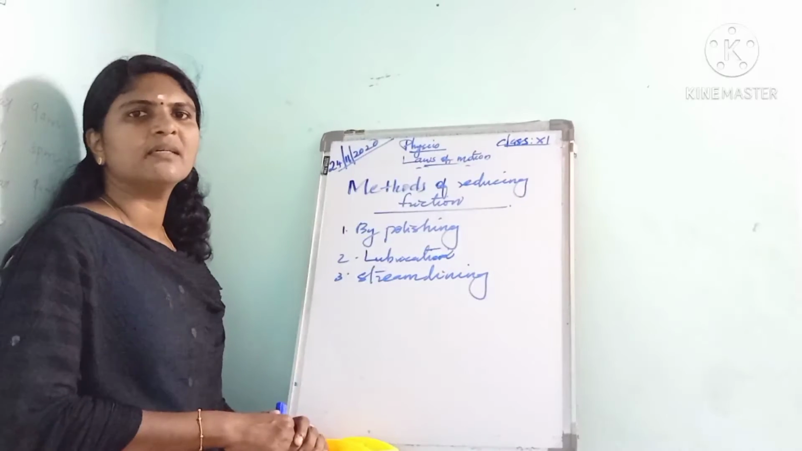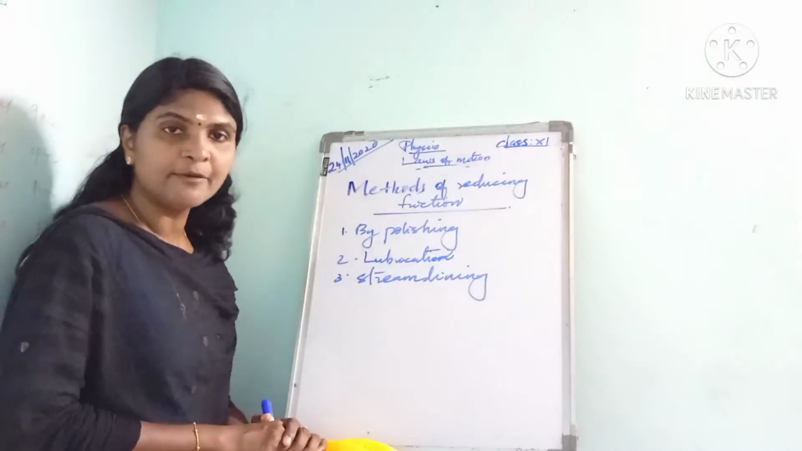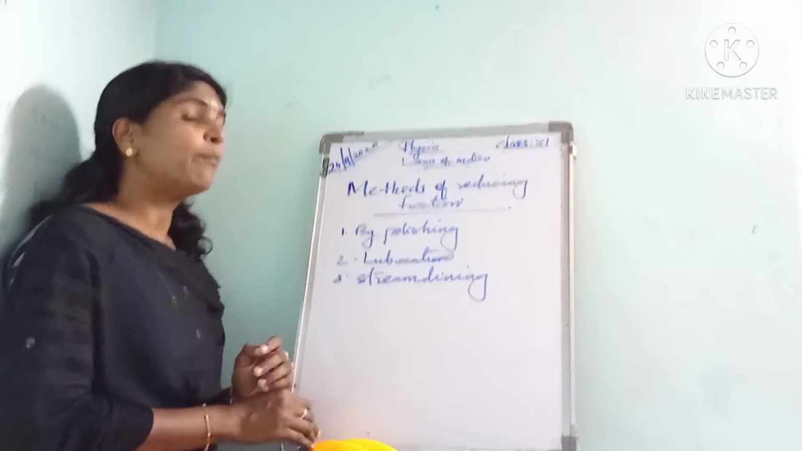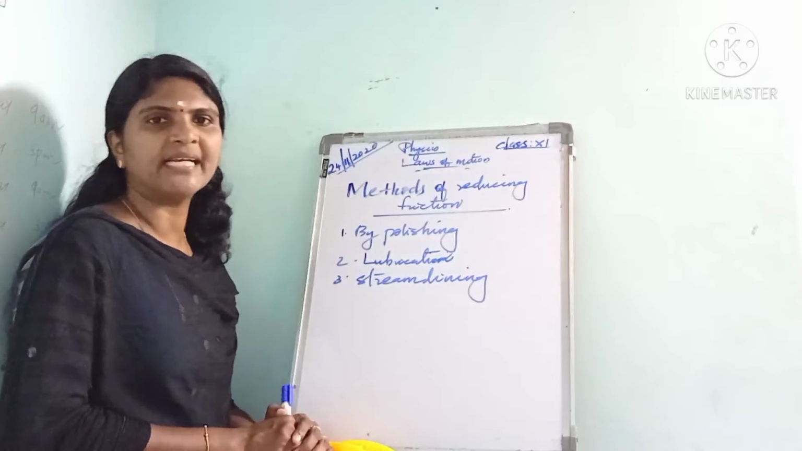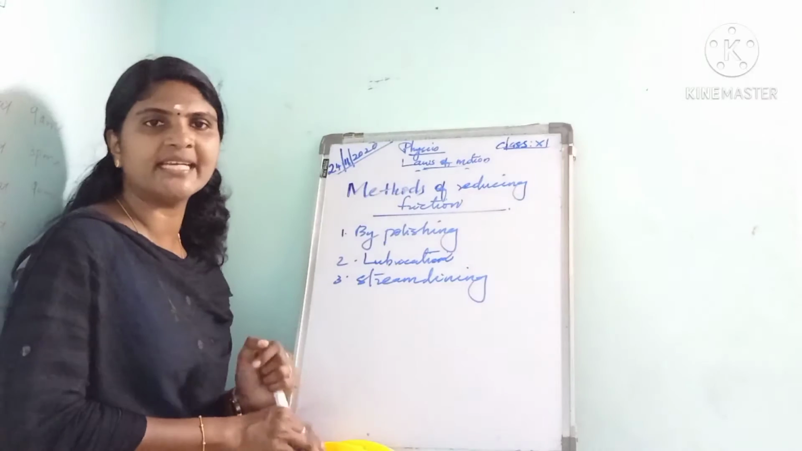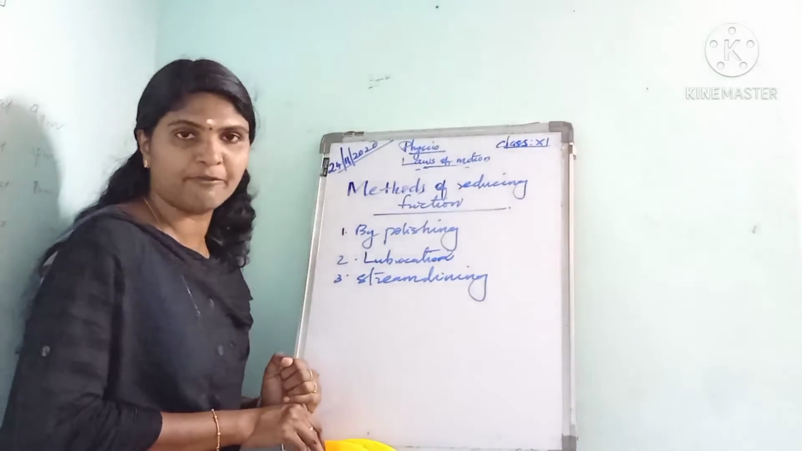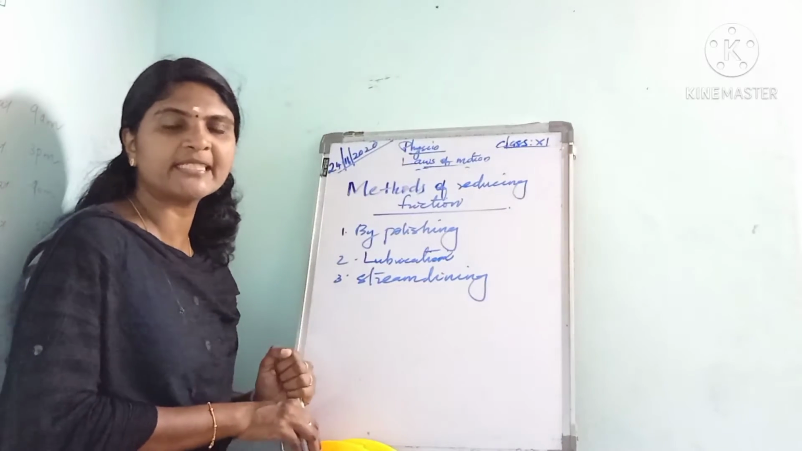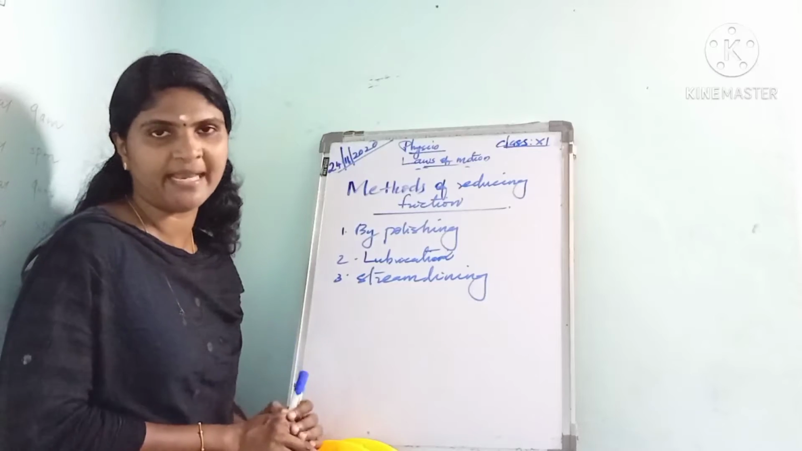Then next is the methods of reducing friction. How can we reduce friction? The first is by polishing. By polishing the surfaces, the depressions between the surfaces in contact get minimized.